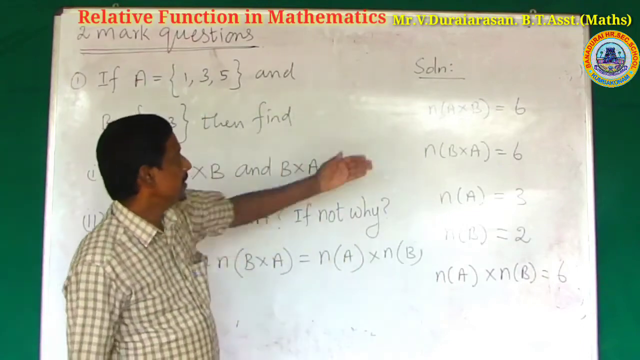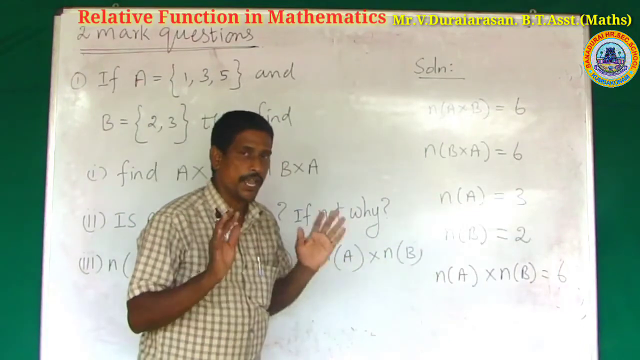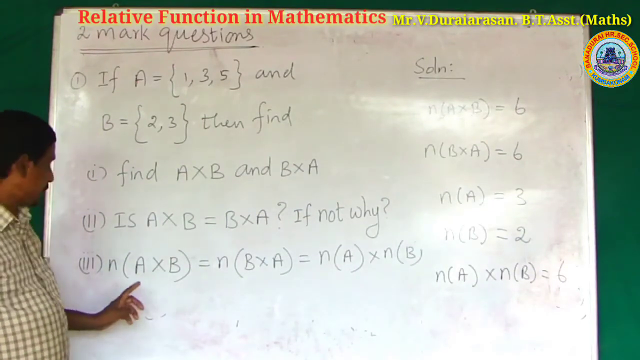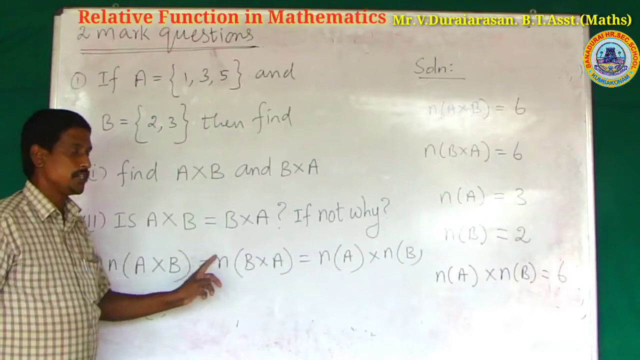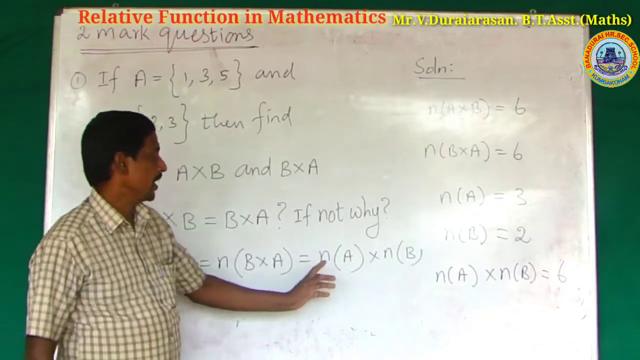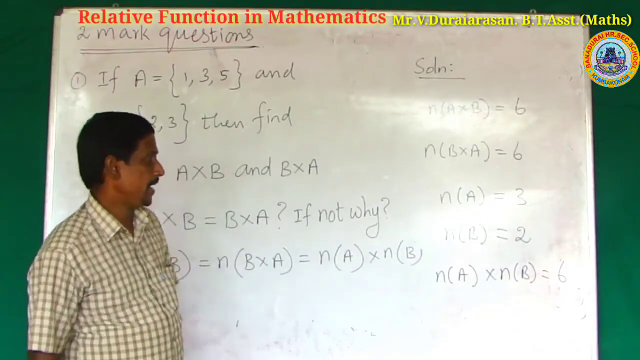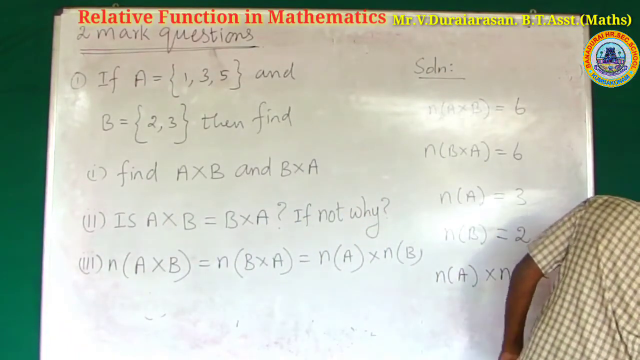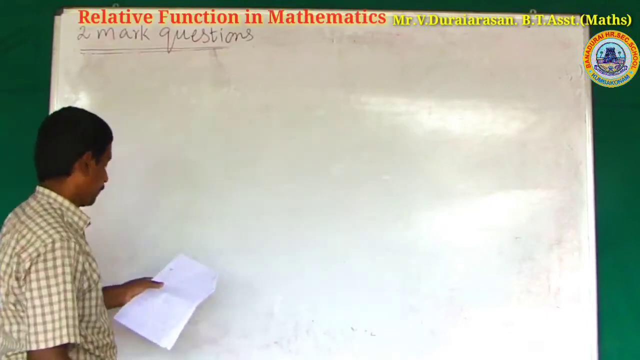So these 3 are the same value. So what is the result? They verified the result: N of A cross B is equal to N of B cross A is equal to N of A into N of B. Next, 2 more questions.